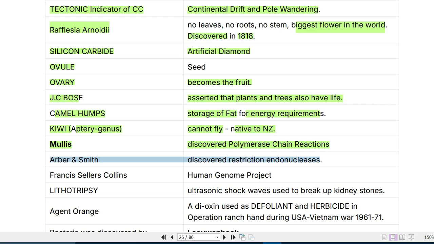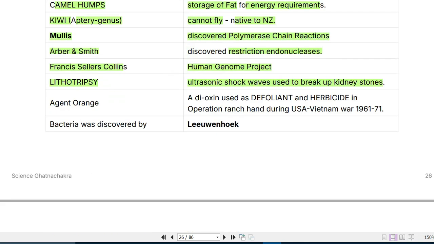Then Arber and Smith, I think we have talked about that, they discovered restriction endonucleases. And Francis Sellers Collins, he was involved in the Human Genome Project. Then lithotripsy, that's ultrasonic shock waves used to break kidney stones, that is lithotripsy.